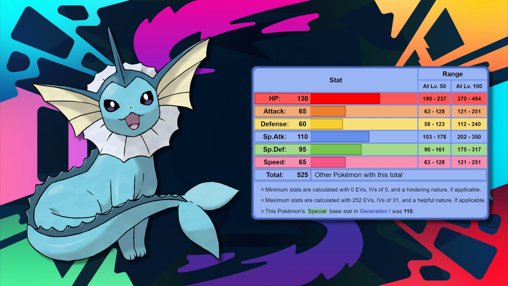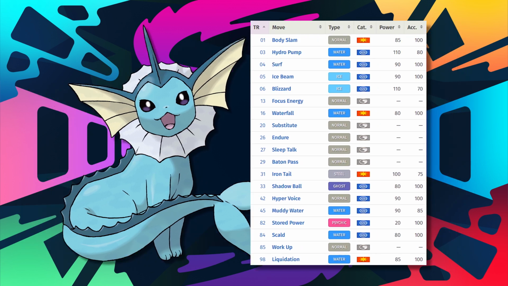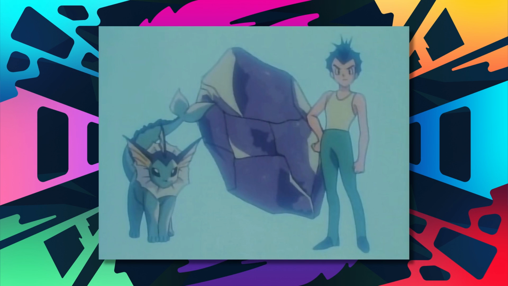From a competitive standpoint, Vaporeon is one of the stronger evolutions, with its 130 going to HP, 110 in special attack, and 95 in special defense. Vaporeon really specializes in being a Pokemon with a decent amount of bulk that can hit hard if it needs to. Its move pool isn't particularly exciting, but having access to the ice-type moves it has really does help build the case for it being one of the better ones. Lastly, in regards to Vaporeon in the anime, the most prominent appearance has to yet again be under the ownership of the Eevee brother, Rainer.